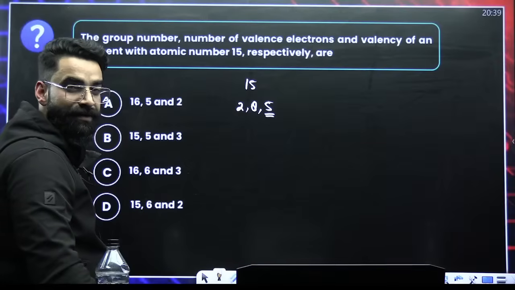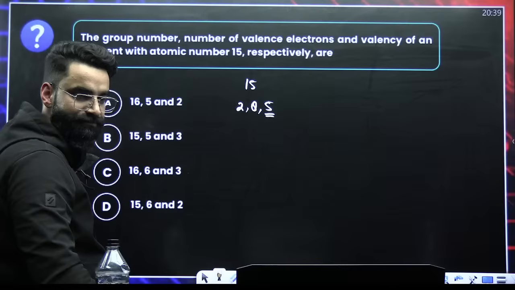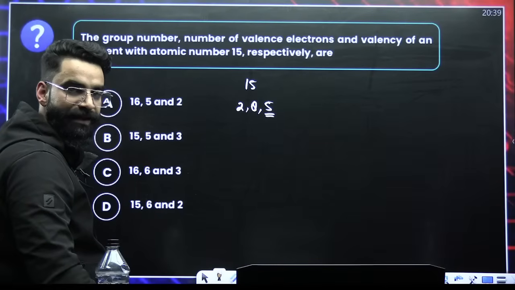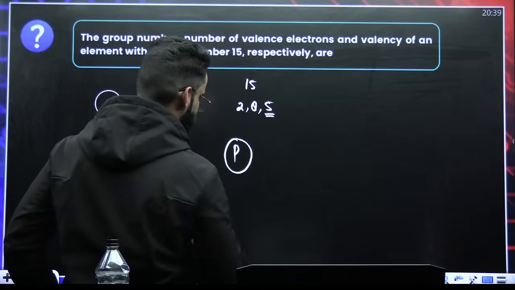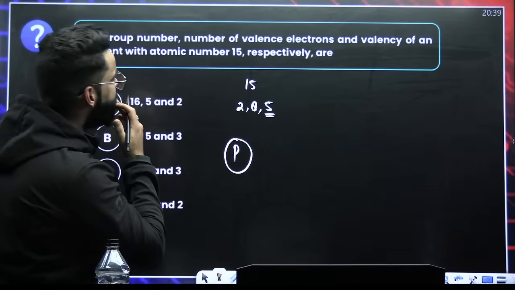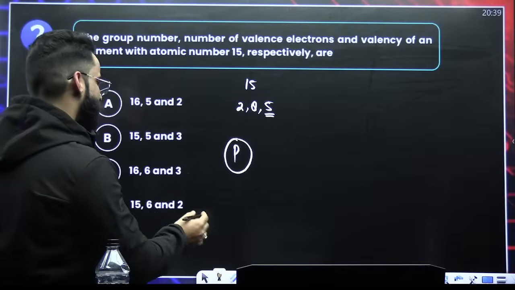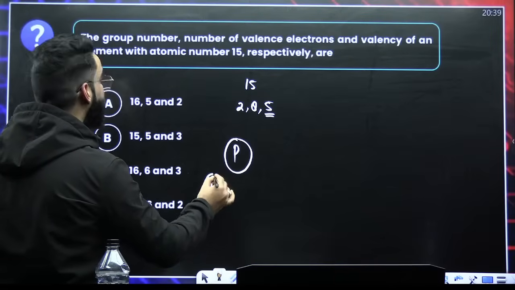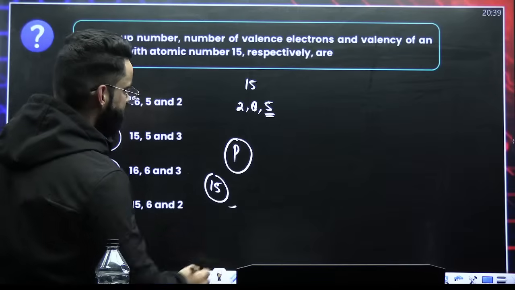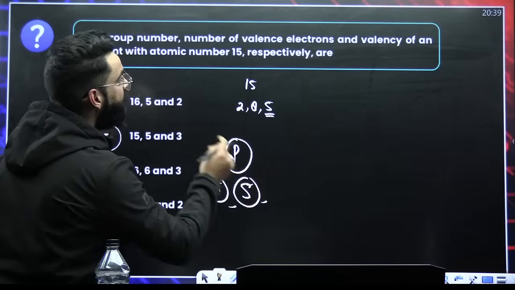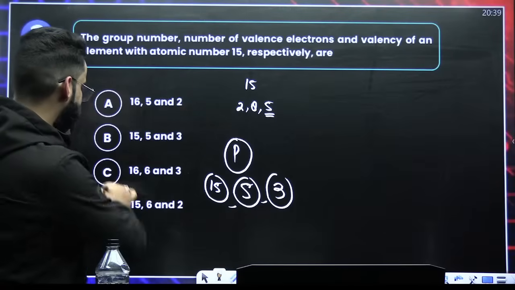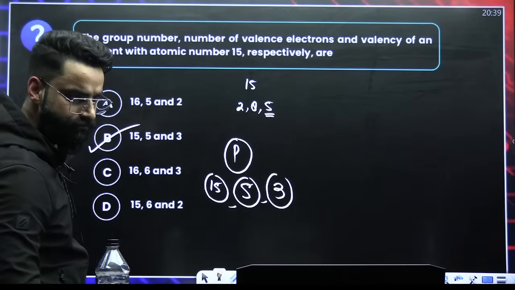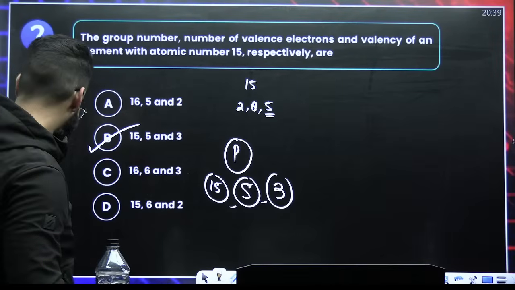Nitrogen family. So the element has to be phosphorus. After nitrogen is going to be phosphorus. Now phosphorus, if you talk about its group number, belongs to the 15th group. Second, number of valence electrons in phosphorus is 5. Valency is going to be 3, right? So 15, 5, 3 is going to be the correct answer.